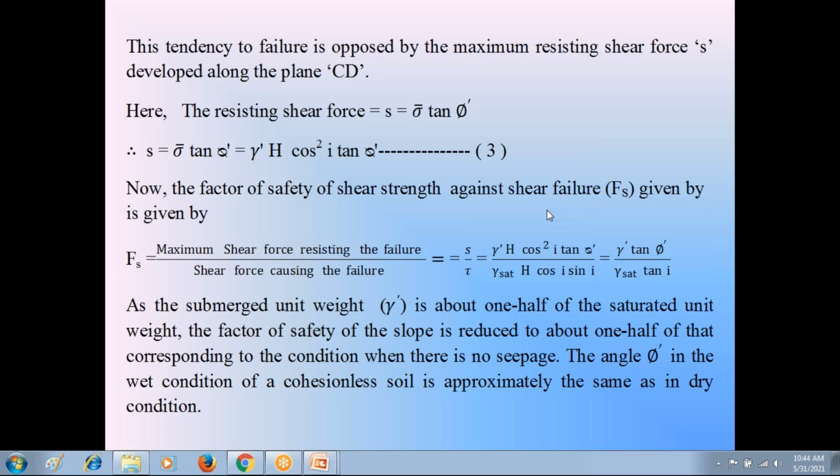In that I will explain in detail about the pore water pressure and the resolution of pore water pressure, the calculation of the pore water force, and the calculation of the effective normal force. Tomorrow I will revise this concept. So with this I am going to stop today's class. Please join the next class.